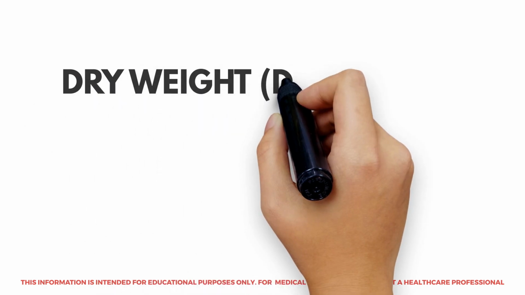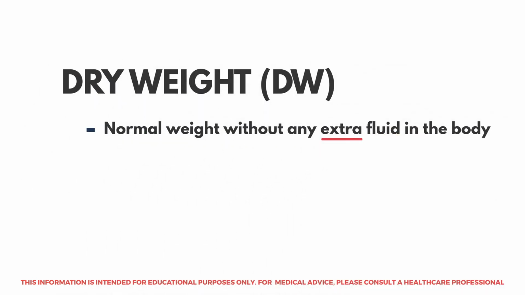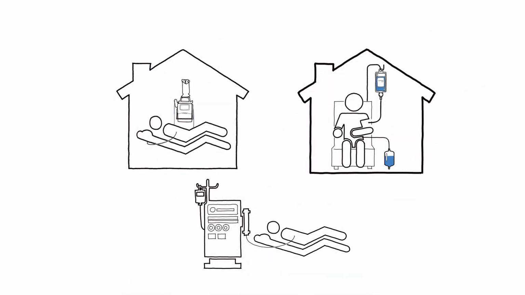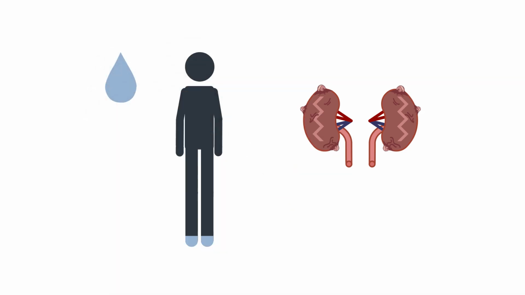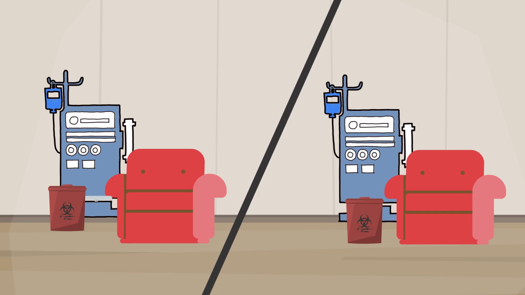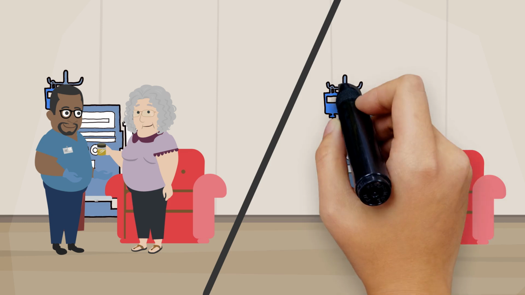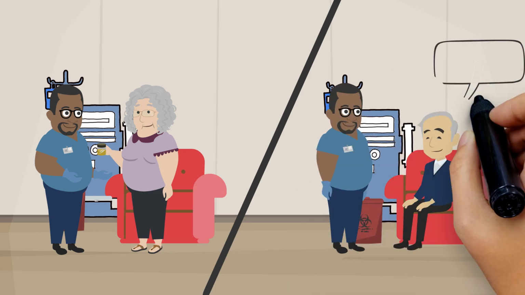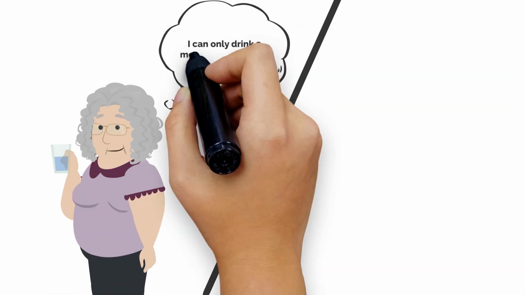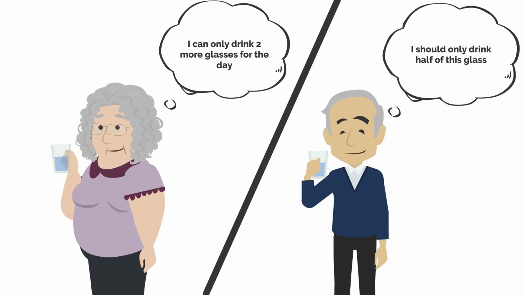First, let's talk about dry weight, which is the normal weight without any extra fluid in the body. For people with kidney failure on dialysis, fluid tends to accumulate because their kidneys aren't effectively removing it. While some dialysis patients can still produce urine due to residual kidney function, everyone on dialysis must monitor their fluid intake carefully. Dialysis helps by removing this excess fluid.